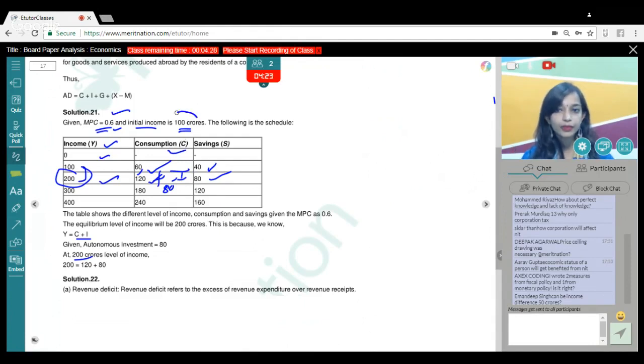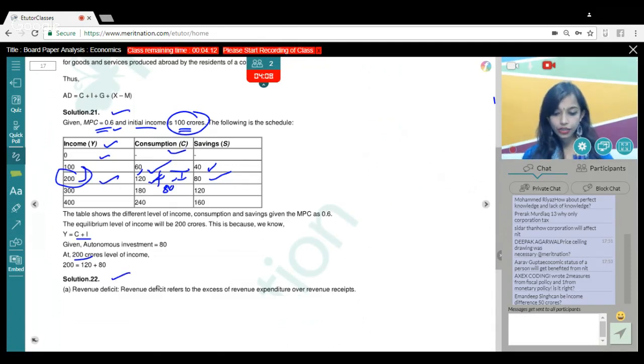Okay, Amandeep is asking, can the income difference be 50 crores? Dear, the initial income is given as 100 crores. Yes, you could have taken 50-50. It is not wrong. Yes, absolutely. It is absolutely fine, Amandeep. We just took 100 for easy purposes. You could have taken it as 50. It is absolutely right.